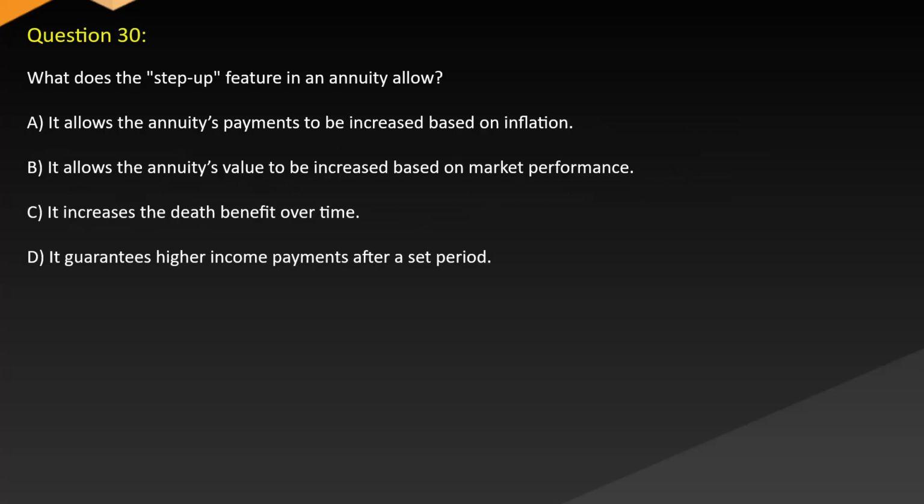Question 30. What does the step-up feature in an annuity allow? A. It allows the annuity's payments to be increased based on inflation. B. It allows the annuity's value to be increased based on market performance. C. It increases the death benefit over time. D. It guarantees higher income payments after a set period.